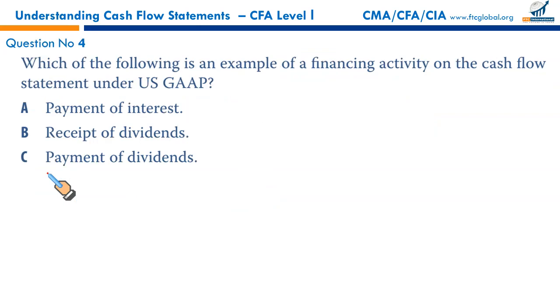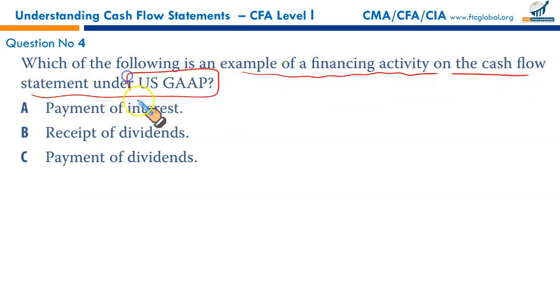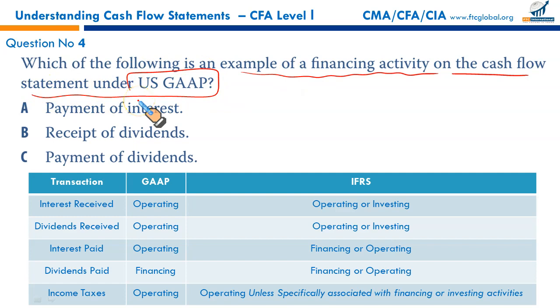Now, which of the following is an example of financing activity on the cash flow statement under the US GAAP? Payment of interest. Under the US GAAP, remember, payment of interest paid is considered as an operating activity. Receipt of dividend received, it's an operating activity.